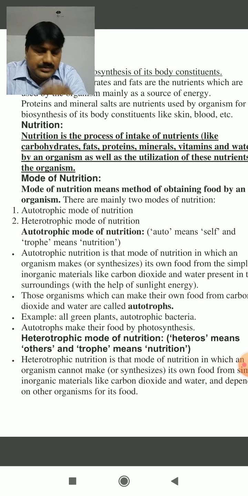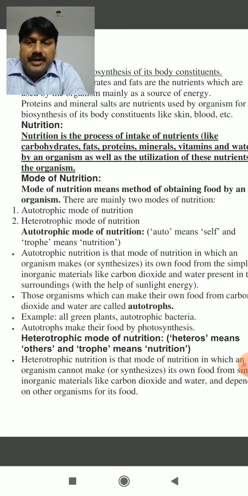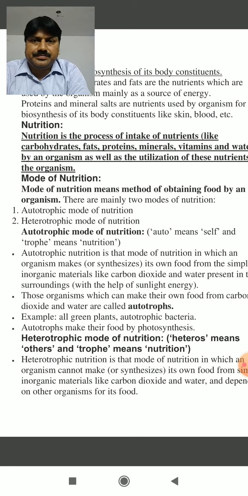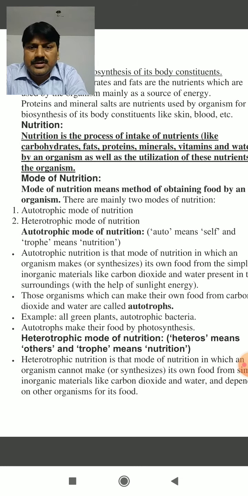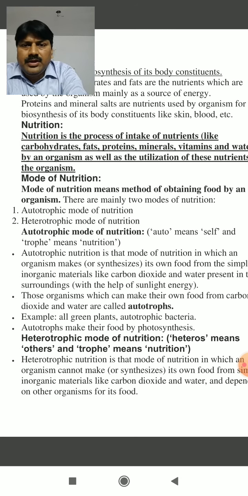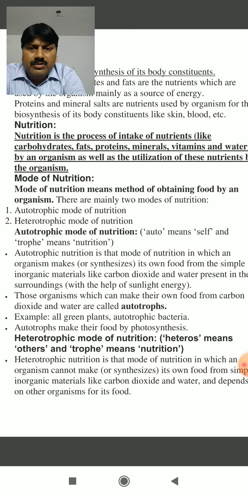We will discuss this today. Another group is the heterotrophic mode of nutrition, and the organisms which perform this are called heterotrophs. So we have 2 categories, autotrophs and heterotrophs. So it is better to know about the autotrophic mode of nutrition and the heterotrophic mode of nutrition. Firstly, we discuss the autotrophic mode of nutrition.